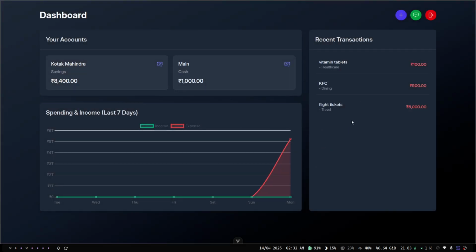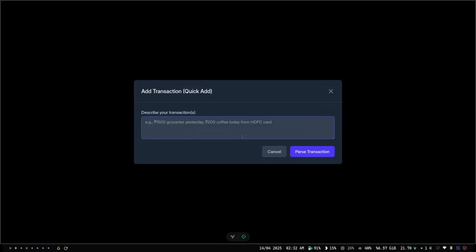Yeah, it's taking a single transaction. Just reload it. Not working.